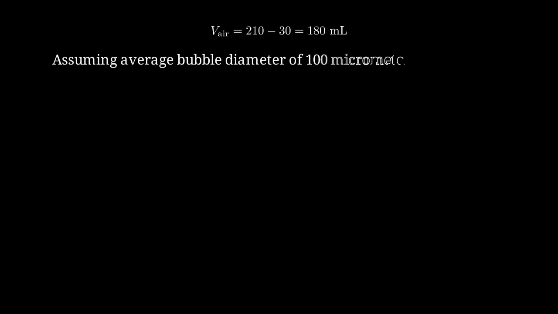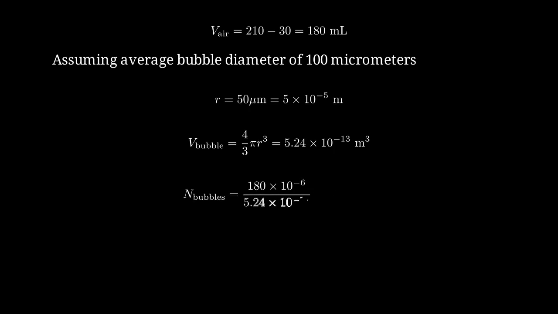Let's assume the average bubble diameter is 100 micrometers, or 0.1 millimeters. The radius is 50 micrometers, or 5 times 10 to the negative 5 meters. The volume of one bubble is 4/3 pi r cubed, which equals 5.2 times 10 to the negative 13 cubic meters. The number of bubbles is the total air volume divided by single bubble volume. This gives us 3.4 times 10 to the 8th bubbles, or 340 million bubbles.